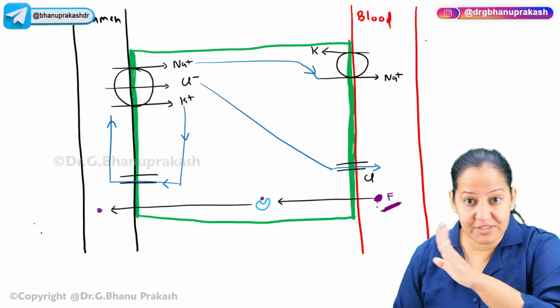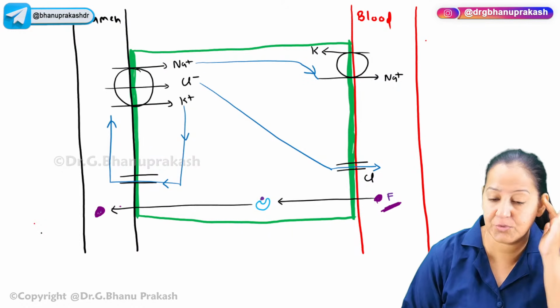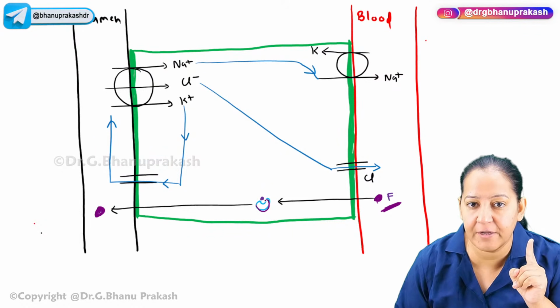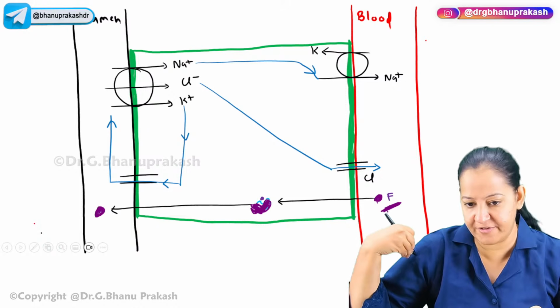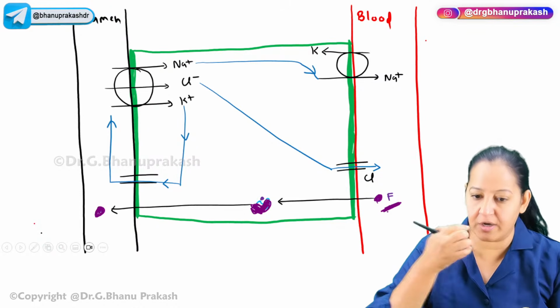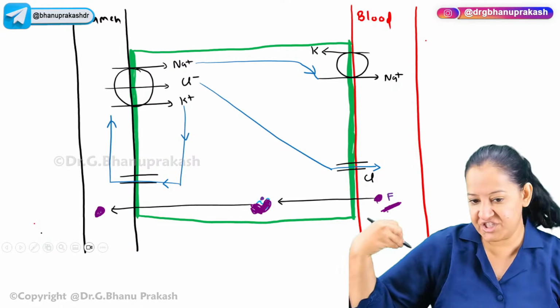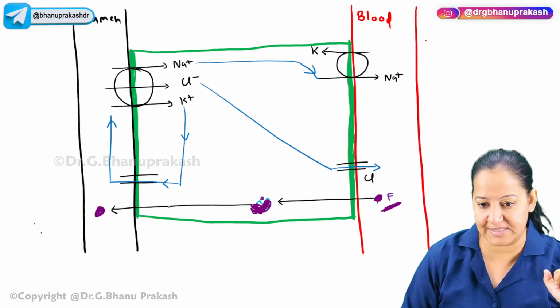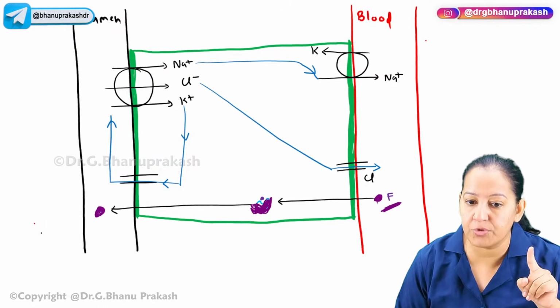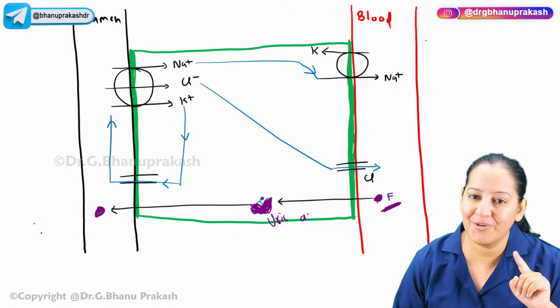So for action, furosemide has to cross the cell and come on the luminal side. So it will use an auto rickshaw. It will use a transporter. It will use a taxi, whatever you say, to cross the cell. So furosemide we take either orally or by intramuscular injection. Whether you take it orally or by injection, it is going in the blood. So from the blood, it has to cross the cell and come on the luminal side. For crossing, it uses a transporter. This transporter is basically in the body for uric acid. You know, the transporter for uric acid.